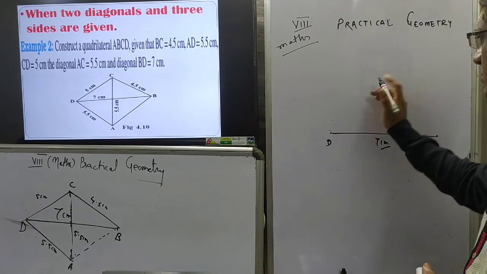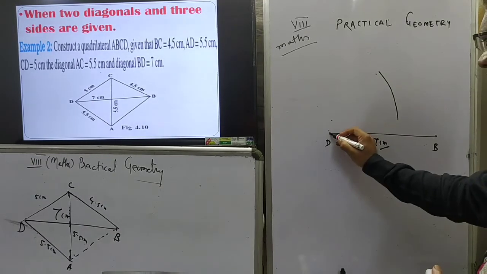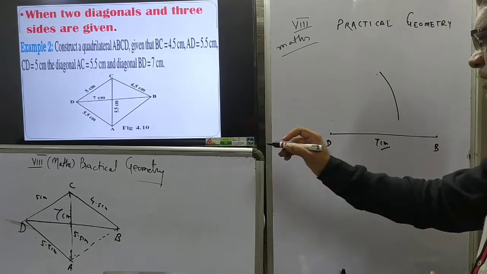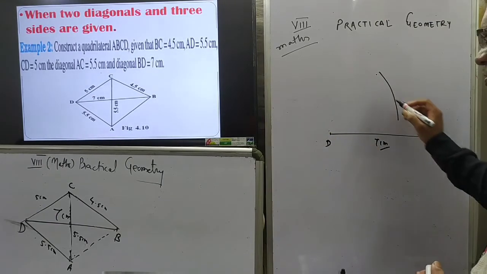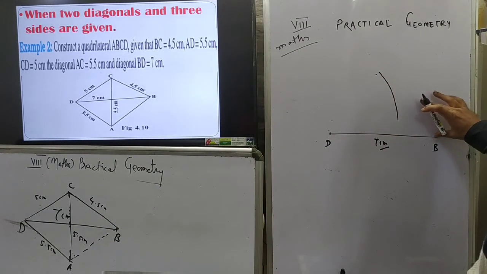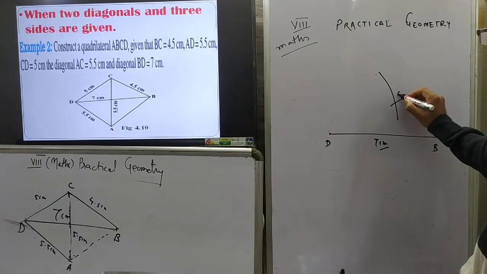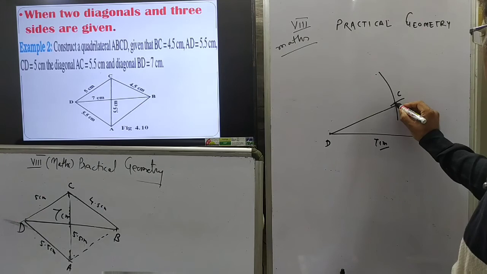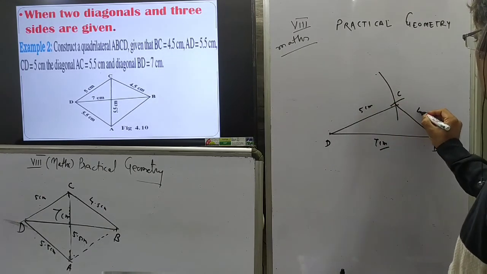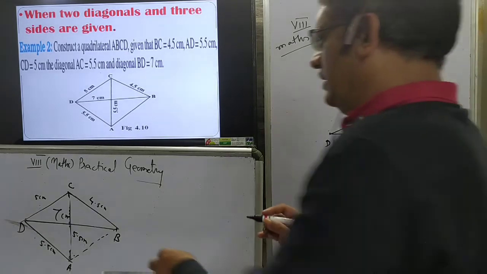From this point D, point C is 5 centimeter away. So take 5 centimeter in the rounder, put the metallic end of the rounder at D and draw one arc of radius 5 centimeter. Now BC is 4.5 centimeter. So take 4.5 centimeter in the rounder, put the metallic end at B and construct another arc. This is C, and this is triangle BDC, having this side 5 centimeter and this side 4.5 centimeter. So the remaining point is point A.